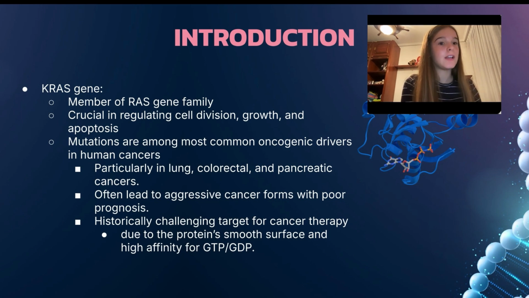The KRAS gene, a member of the RAS gene family, is crucial for regulating cell division, growth, and apoptosis. However, mutations in KRAS are among the most common oncogenic drivers in human cancers, particularly in lung, colorectal, and pancreatic cancers. These mutations often lead to aggressive cancer forms with poor prognosis, making KRAS a challenging but critical target for cancer therapy.